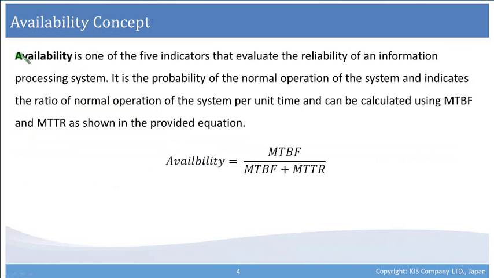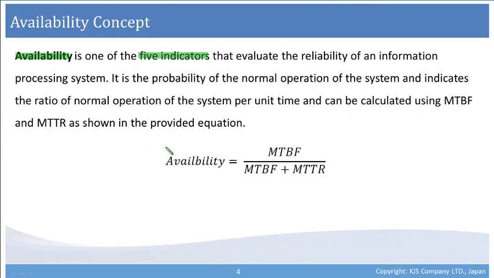So, availability is one of the 5 indicators that evaluate the reliability of an information processing system. It is the probability of the normal operation of the system and indicates the ratio of normal operation of the system per unit time and can be calculated using MTBF and MTTR as shown in the provided equation.